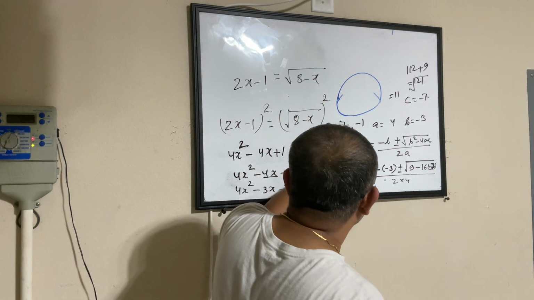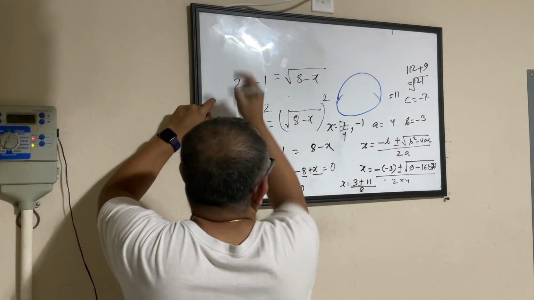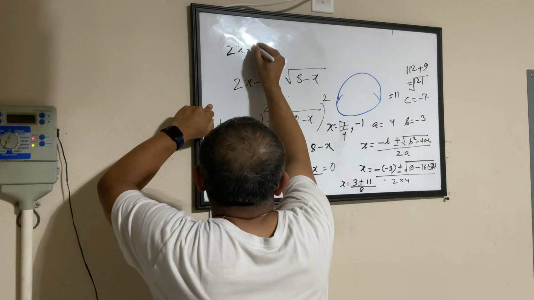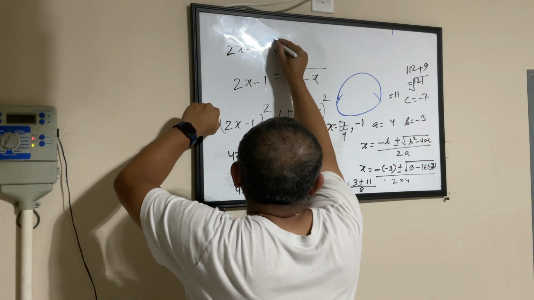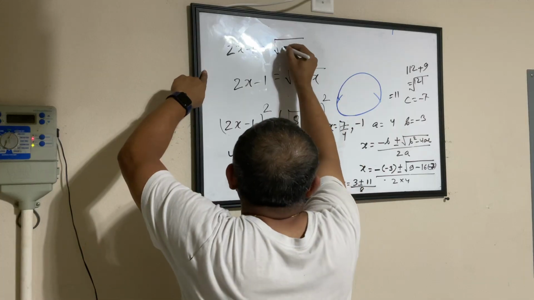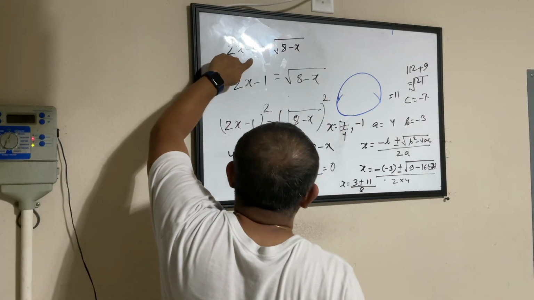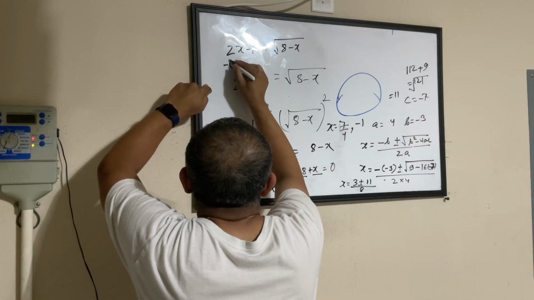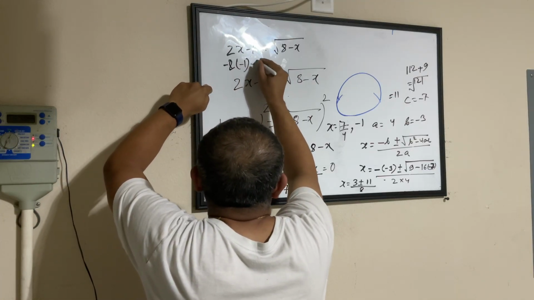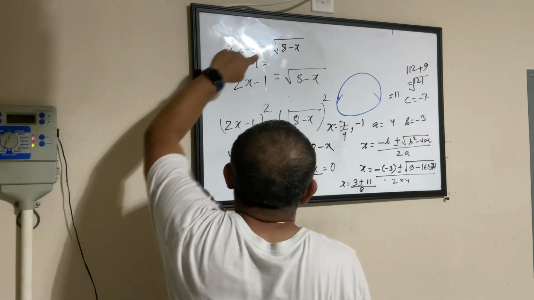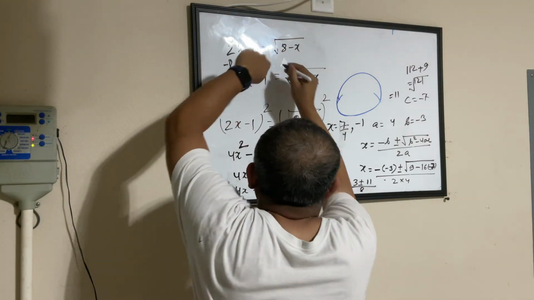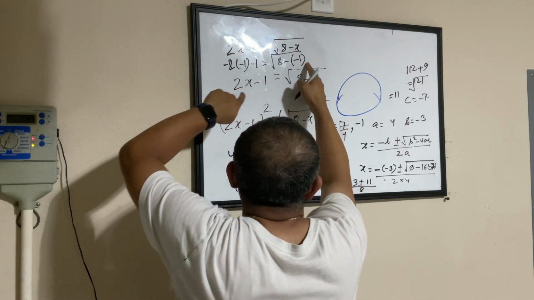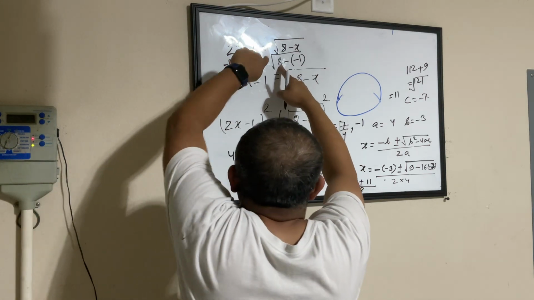Now, by doing whatever we wanted to do, we got two values here. Now let's try fitting in these values in the original equation and see what happens. When I put x equal to 7 by 4, so that is, let's put minus 1 first, that will be easier, right? 2x minus 1 equal to square root of 8 minus x. In this equation, when I put x equal to minus 1, that means 2 into minus 1 equal to the square root of 8 minus x. 8 minus x is minus 1, so this became 8 plus 1, 9. Square root of 9 is 3.